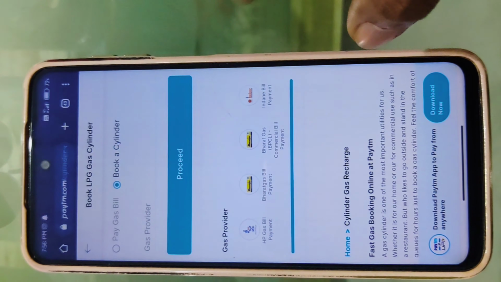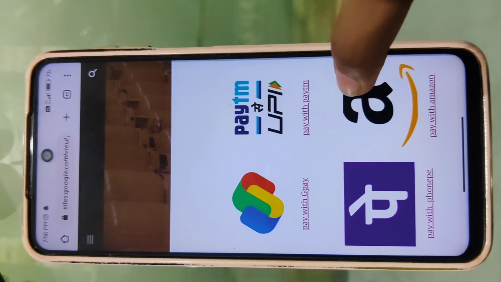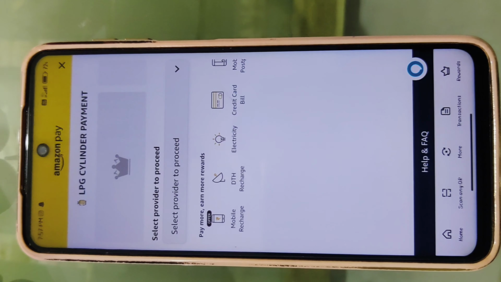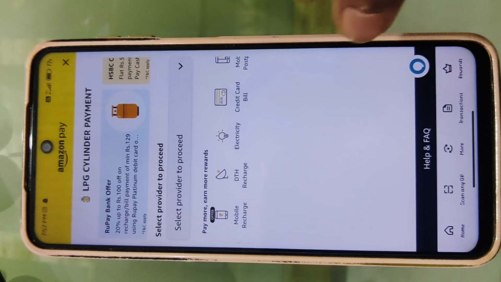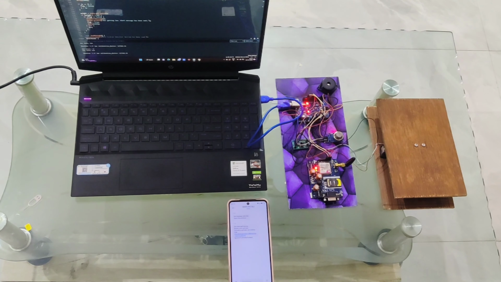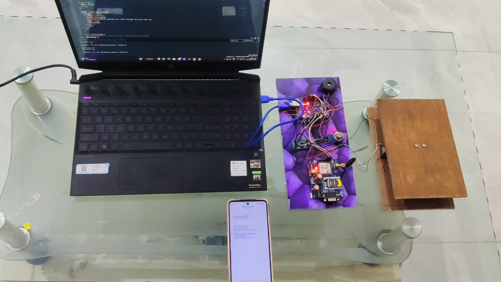Likewise, let's take one more. When we open Amazon, it will redirect to Amazon Pay for booking a cylinder. So this is all about the working and the implementation of our project, that is gas level detection and alert system with booking using IoT.